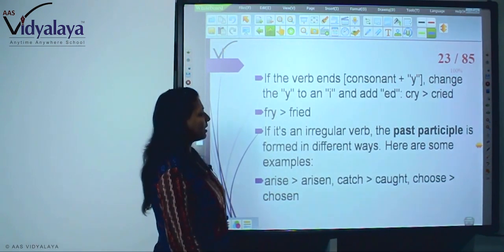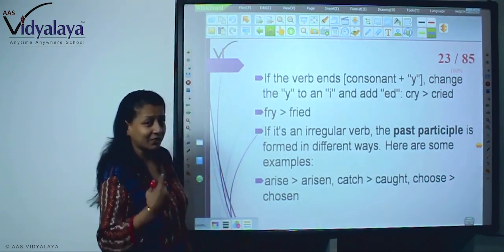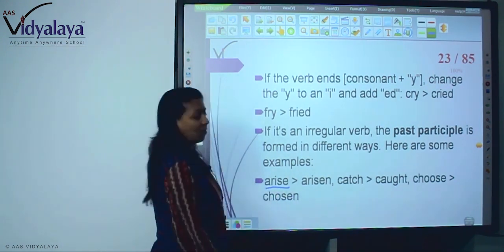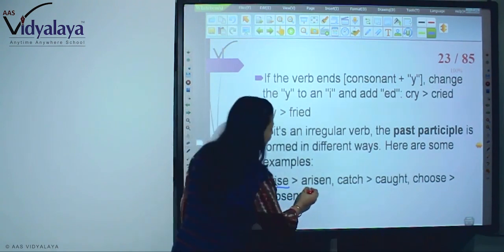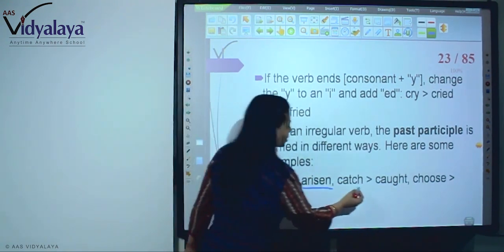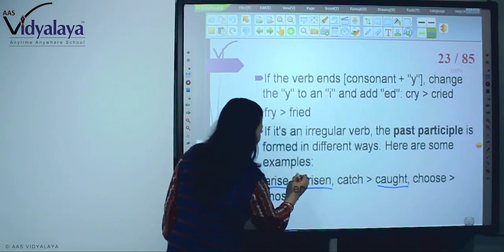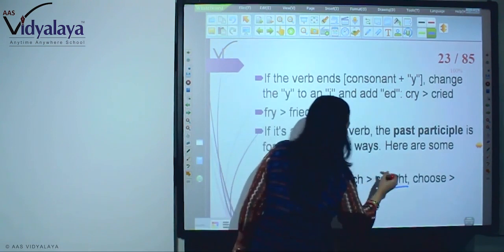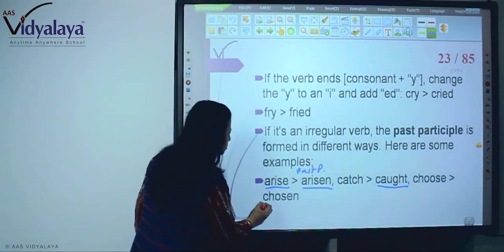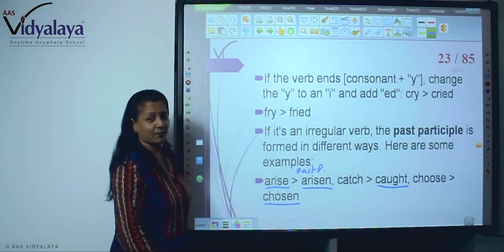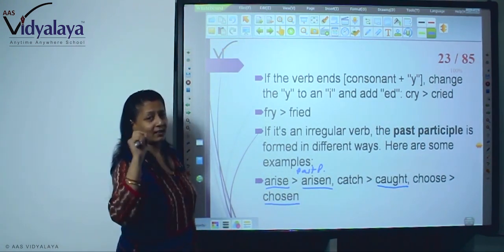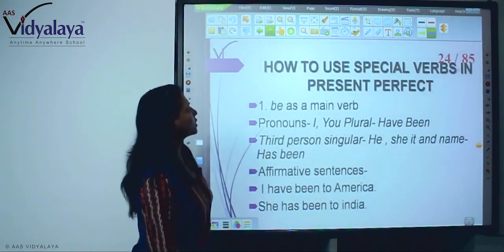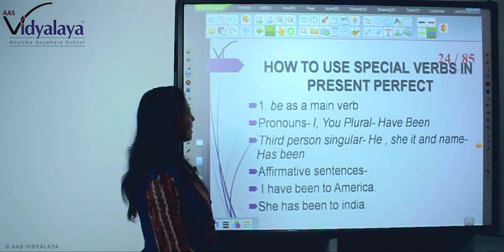If it's an irregular verb, the past participle is formed in different ways. Here are some examples. See, arise, so its past participle is arisen. Catch, so the past participle is caught. This is the past participle, the third form of the verb. Choose, then chosen. That's why I am saying always be careful in learning spellings. Right? Now, how to use special verbs in present perfect?